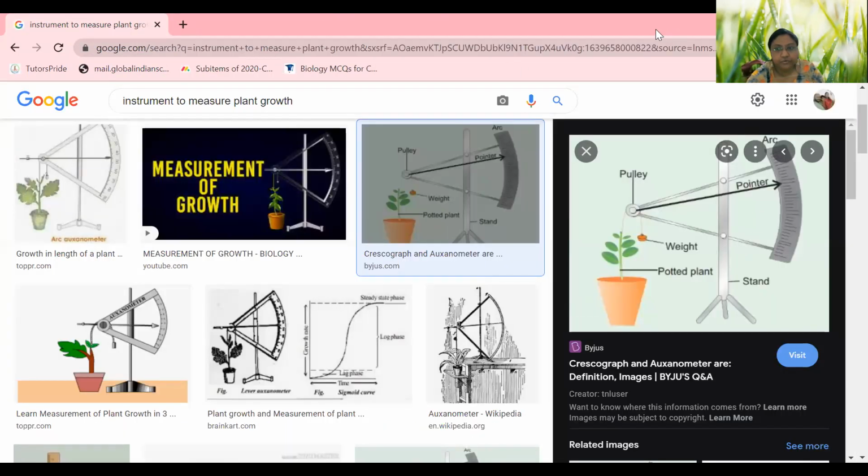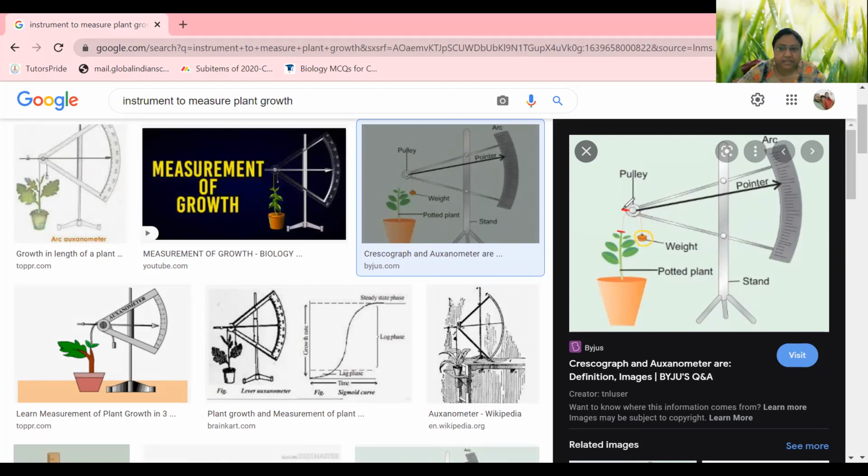See, I guess all of you can see this instrument present over here. It's called an auxanometer. So it follows a very simple concept. So this is the plant. At the tip of this plant, one thread is there, and this thread is extended and attached to the weight. Now, what happens is, consider this is the initial height of the plant.